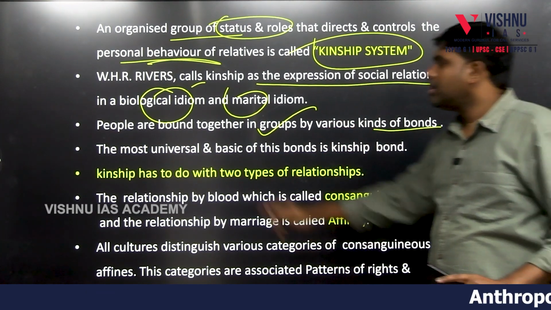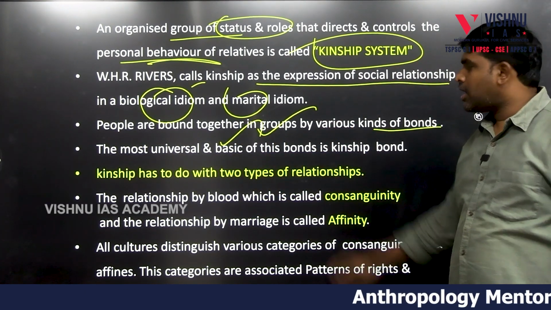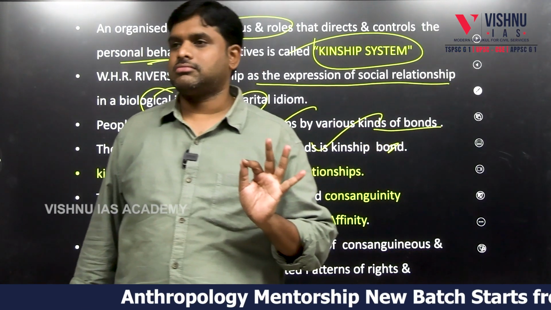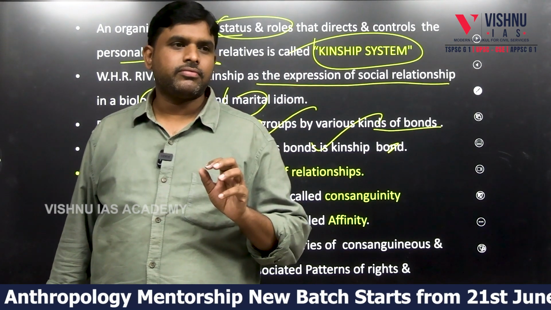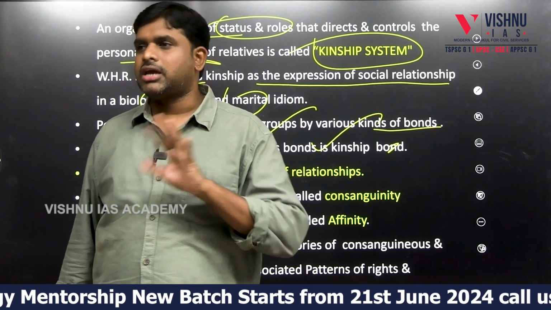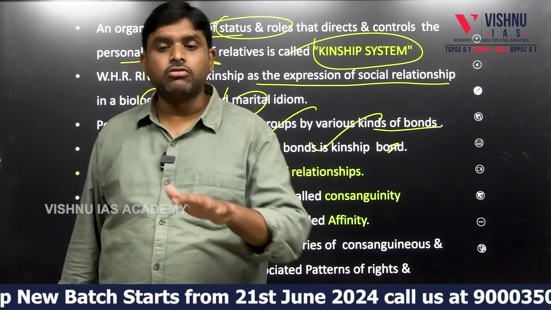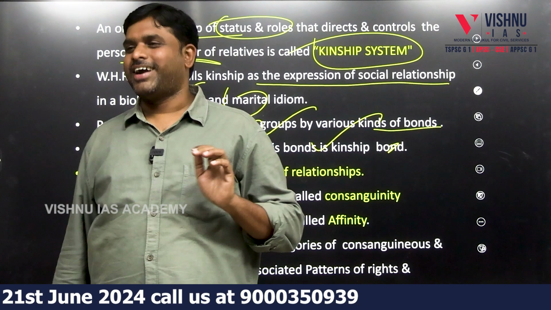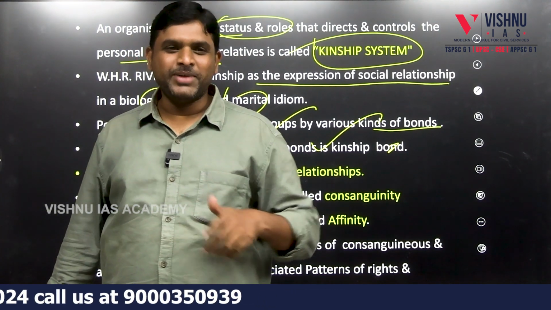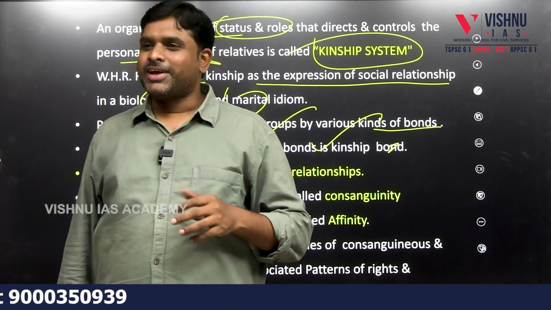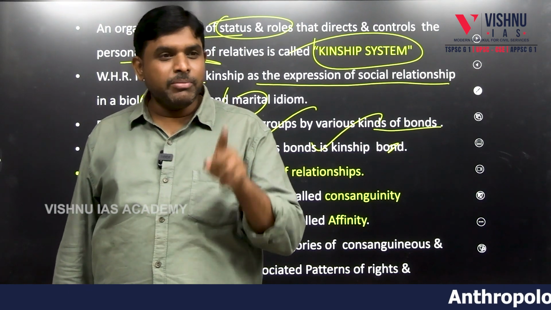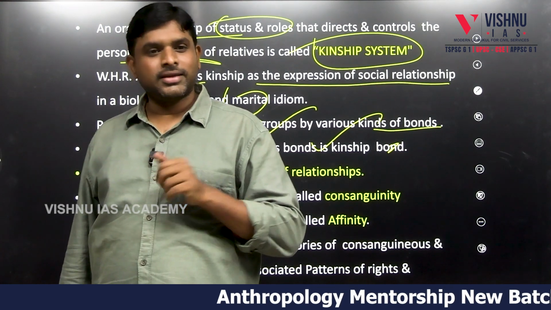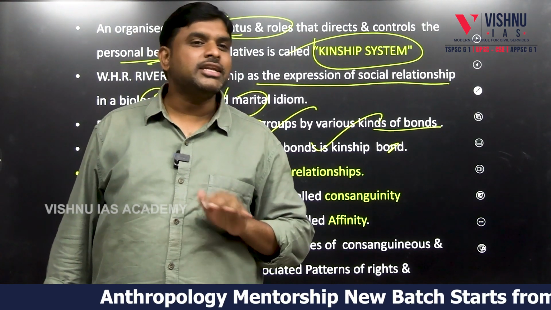But however, the most universal and most basic of these bonds is kinship. If you fight with your relative also, if they are having a marriage and some invitation came directly or indirectly, you have to go, at least for 1 second. Attendance, take one photo first, immediately, fast. How much ever there is a problem, still we will maintain the relationship. Why? Because early morning we will see their face. They will be part of our kinship bond.